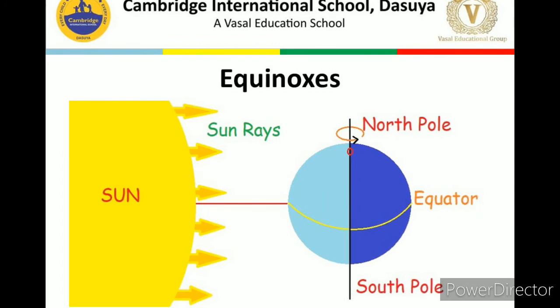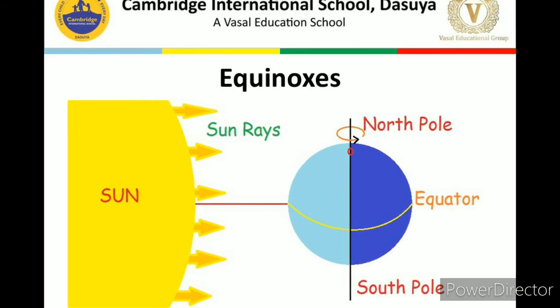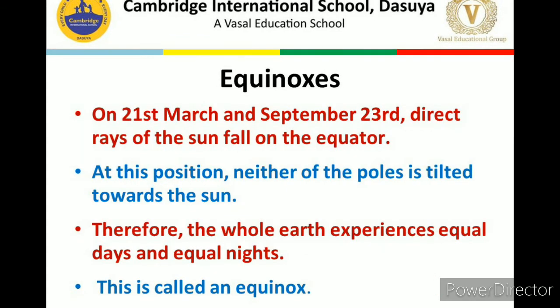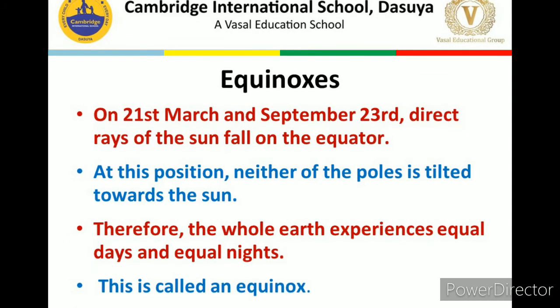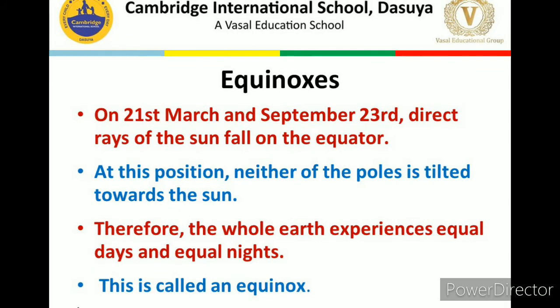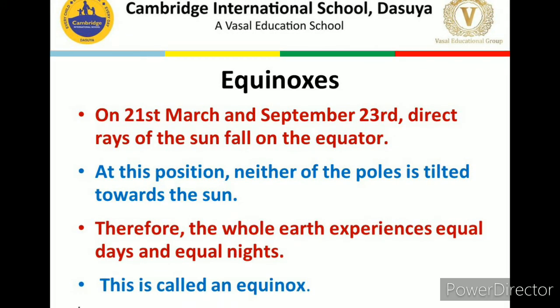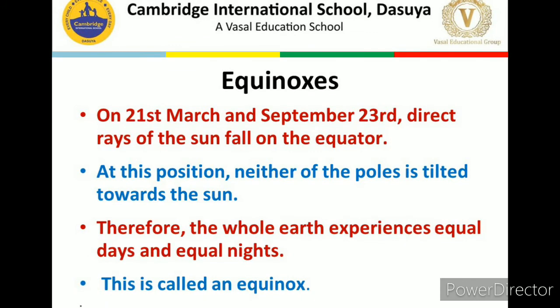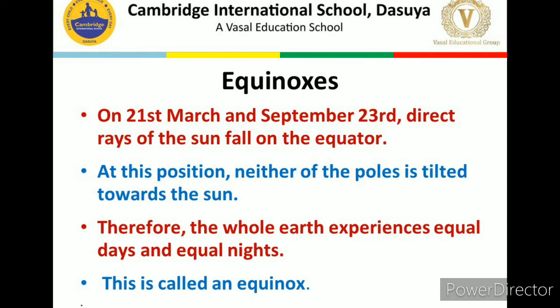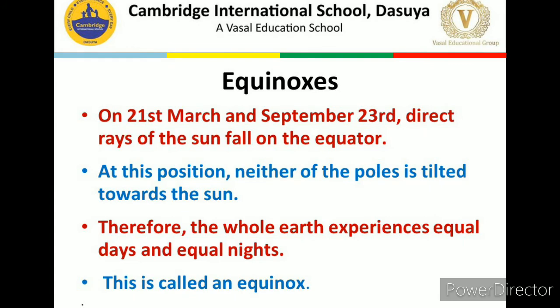And on 21st March and 23rd September, direct rays of the sun fall on the equator. At this position, neither of the poles is tilted toward the sun. Therefore, the whole earth experiences equal day and equal night. And this is called equinox. I hope this is clear.